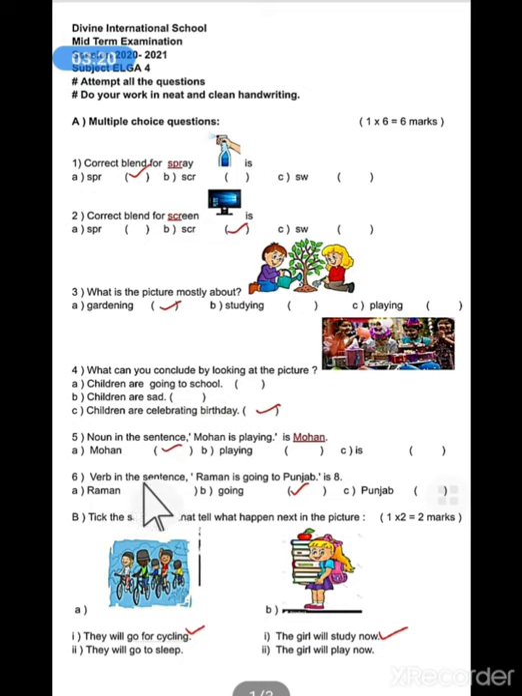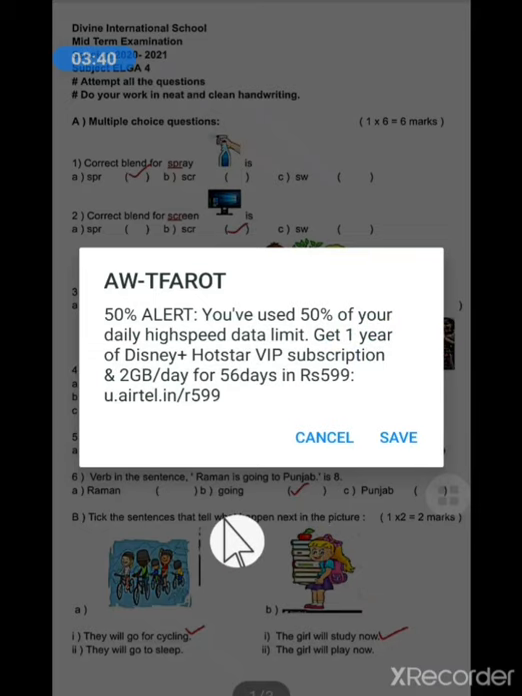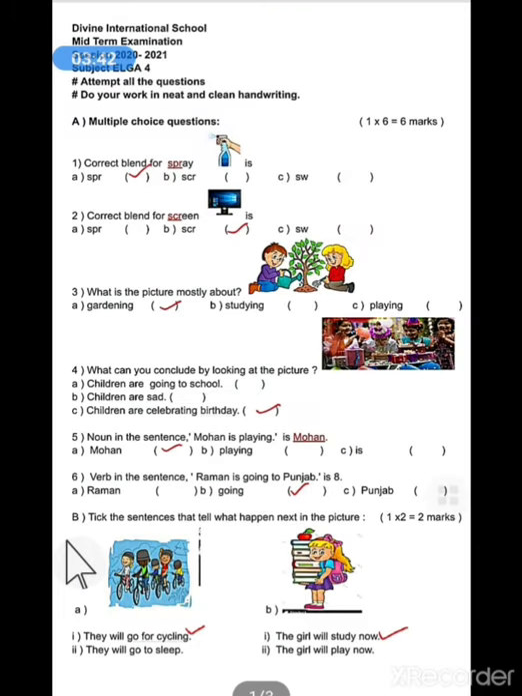Next, verb in the sentence, Raman is going to Punjab. Here 3 options are given: Raman, going, or Punjab. Verb is the action word. So which action word is happening here? Going. Raman is going. So we will take going. Next, let's move towards the next question.